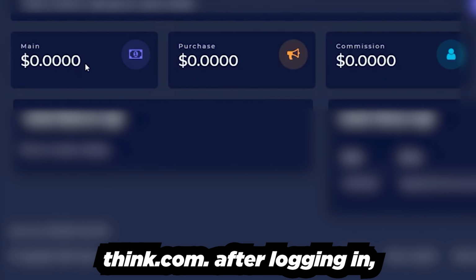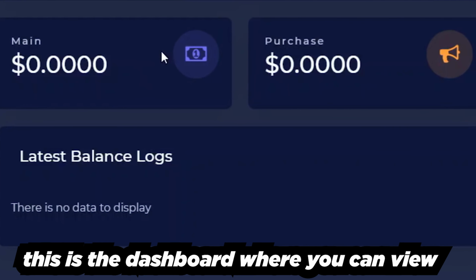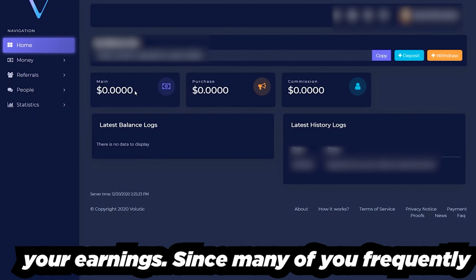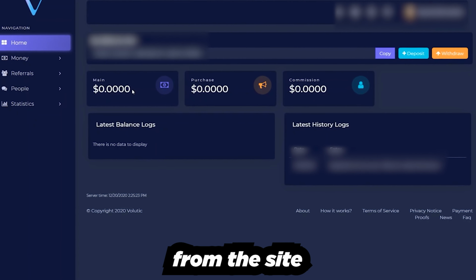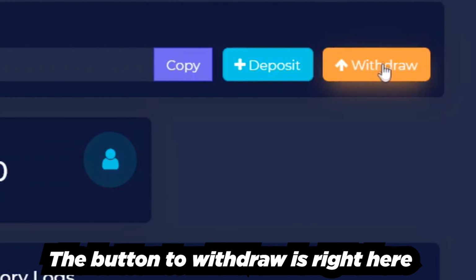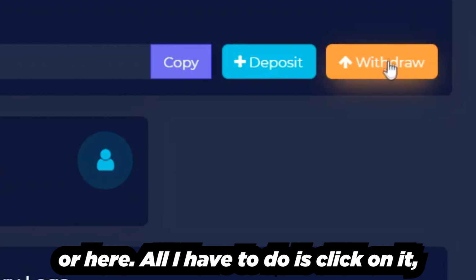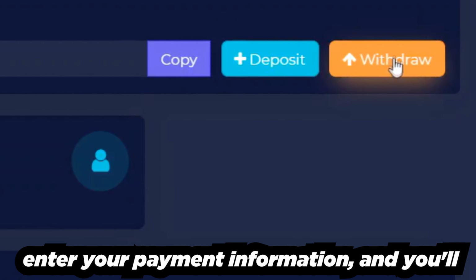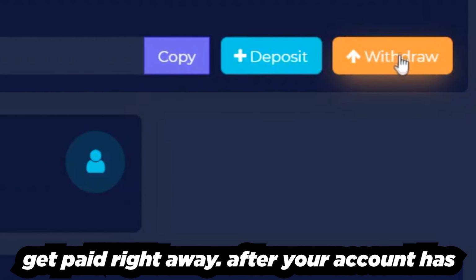After logging in, this is the dashboard where you can view your earnings. Since many of you frequently ask how to withdraw money from the site, the button to withdraw is right here, or here. All I have to do is click on it, enter your payment information, and you'll get paid right away, once your account has at least 20 cents.